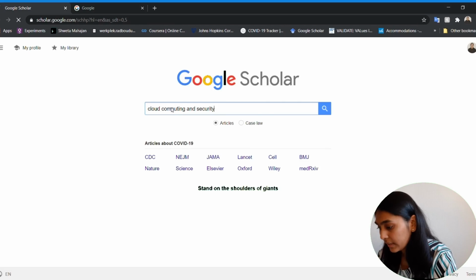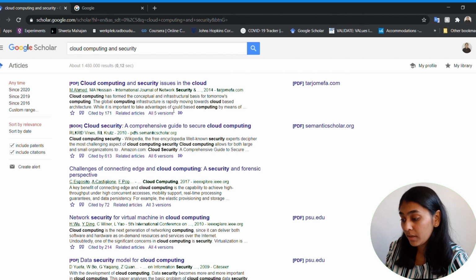So now let's have a look at another example. Let's say you're an engineering student or computer science student and you need to find research articles talking about, let's say, cloud computing and security. Then you can put these keywords into Google Scholar and you will get a list of research papers which discuss cloud computing and security.